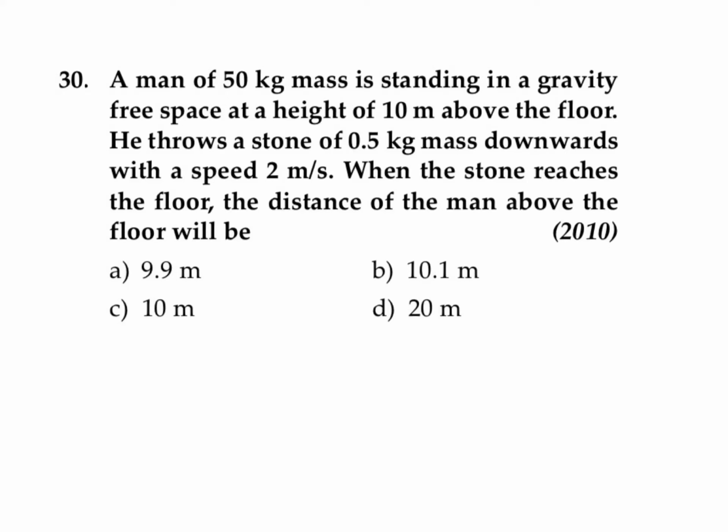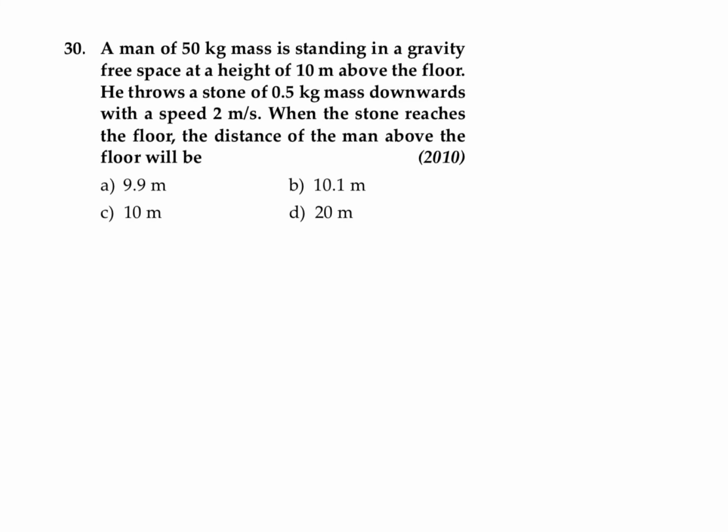A man of 50 kilogram mass is standing in a gravity free space at a height of 10 meter above the floor. He throws an object of 0.5 kilogram mass downward with a speed of 2 meter per second. When the object reaches the floor, the distance of man above the floor will be.